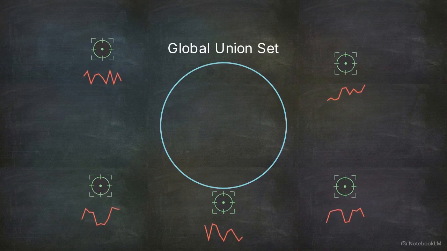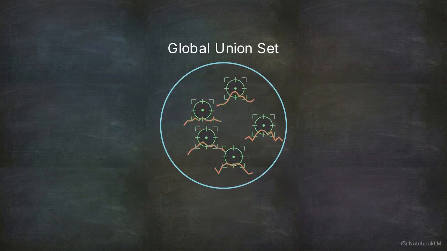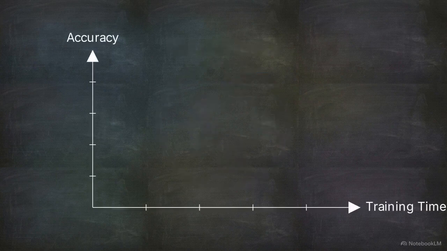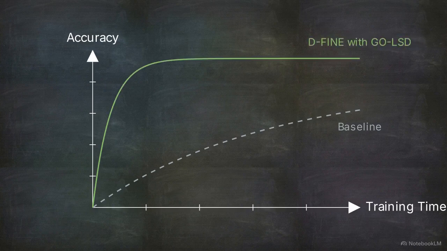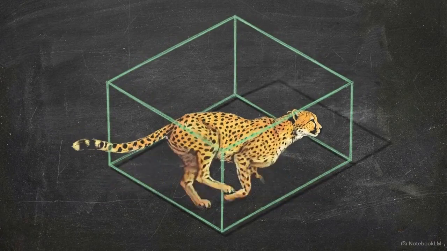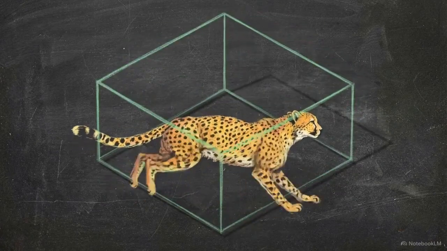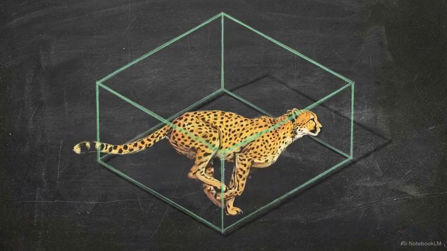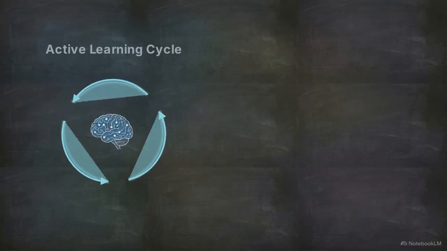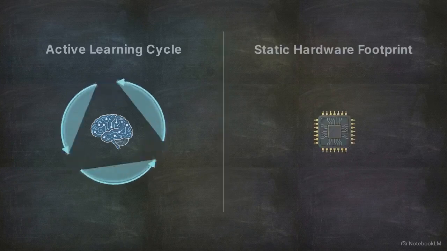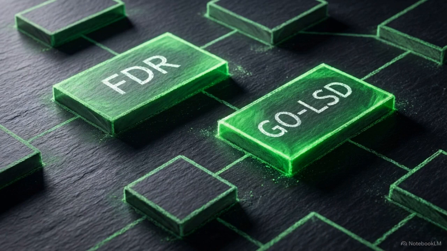By aggregating matching indices from all layers into a global union set, GO-LSD ensures that early layers align with the refined labels of the final layer. Consequently, the early layers reach high accuracy much earlier in the training process. Because the earlier stages are more accurate, the deep layers are freed from correcting large errors and can focus on refining the final residuals. This creates a self-reinforcing loop that accelerates convergence without adding any parameters to the final inference model. The combination of FDR and GO-LSD leads to significant practical engineering benefits.